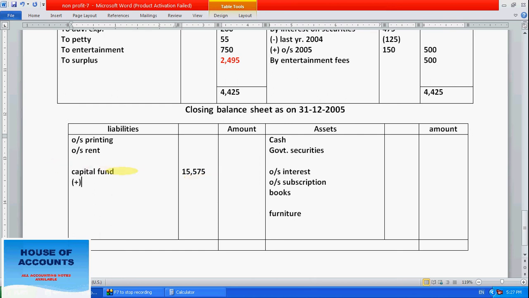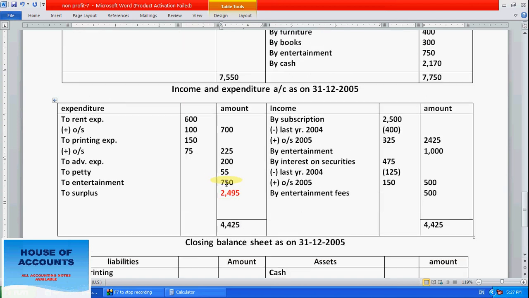Surplus, how much surplus? Right here 2495. 5 will be the surplus. Overall we have to write here. We will do the calculation later.